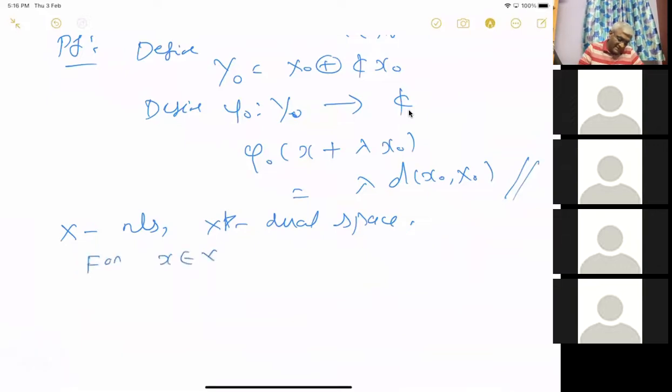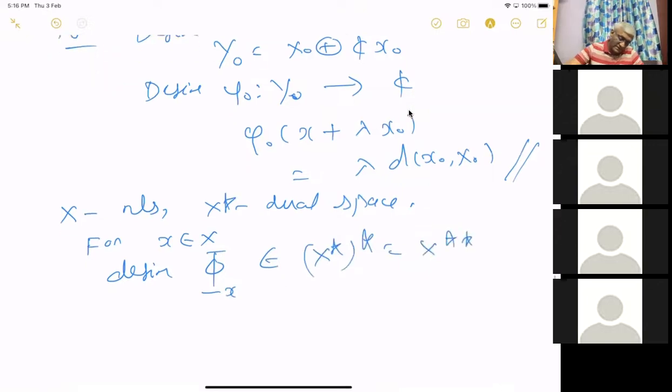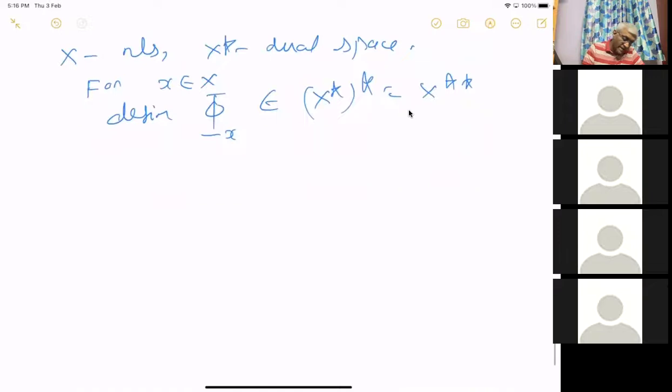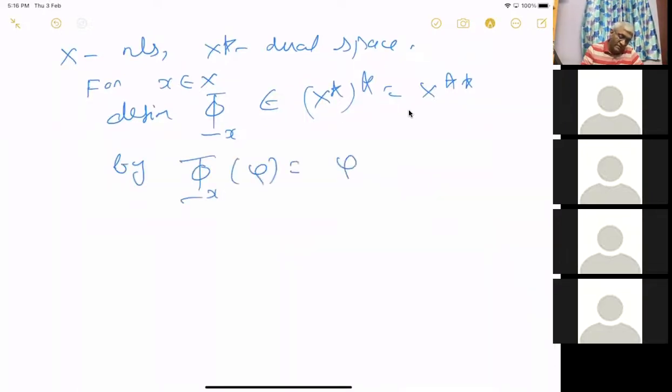For x in X, you define script phi x in X star star by script phi x acting on any phi equal to phi of x.